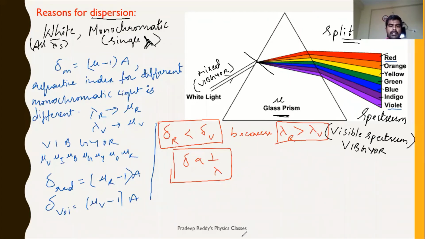Clear? So this is how dispersion takes place when light enters a glass prism. When white light enters a glass prism, it gets split into multiple colors of its own wavelengths, and this phenomenon is called dispersion. The reason for dispersion is that refractive index for different wavelengths is different. As a result, the deviations for different wavelengths will be different. So light gets split into its constituent wavelengths because the glass prism offers different refractive index for those light rays. Clear? This is an important concept you should learn from this slide.